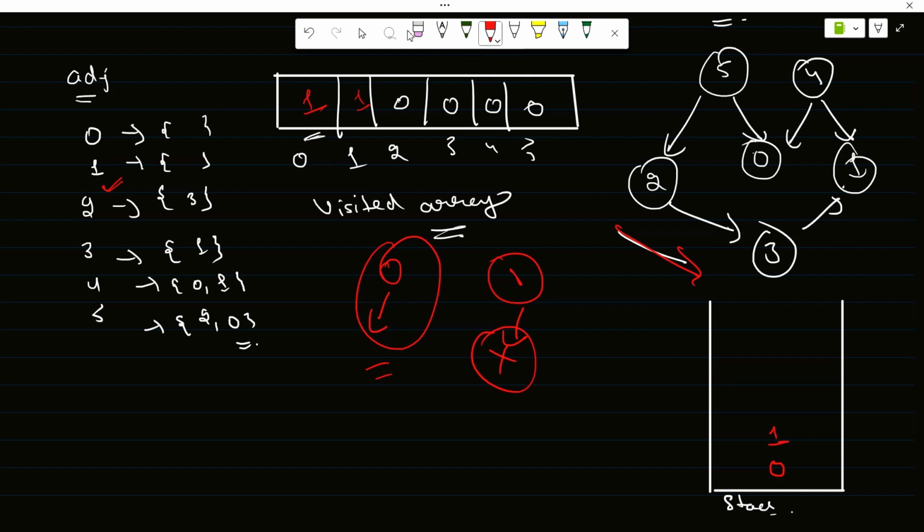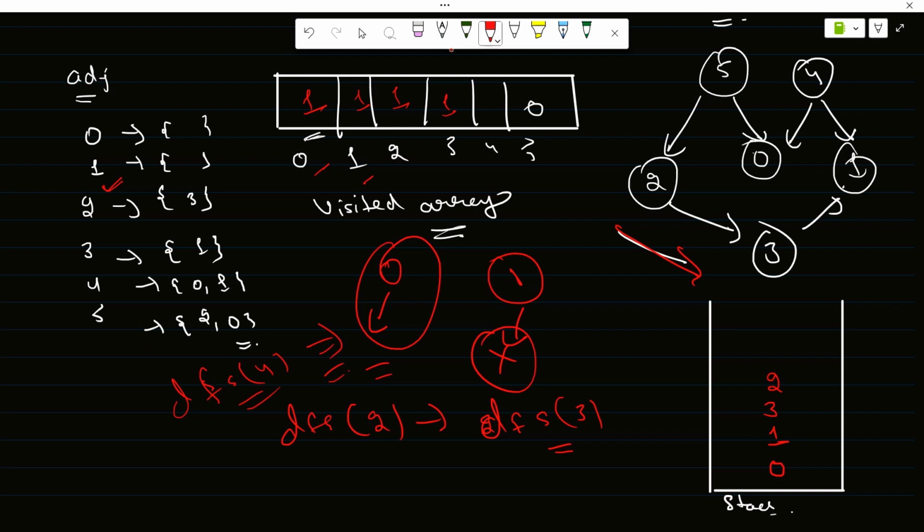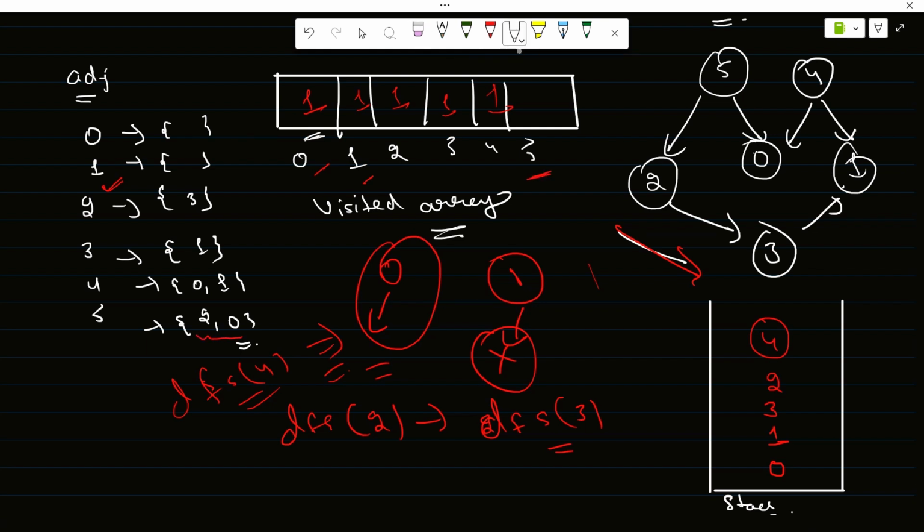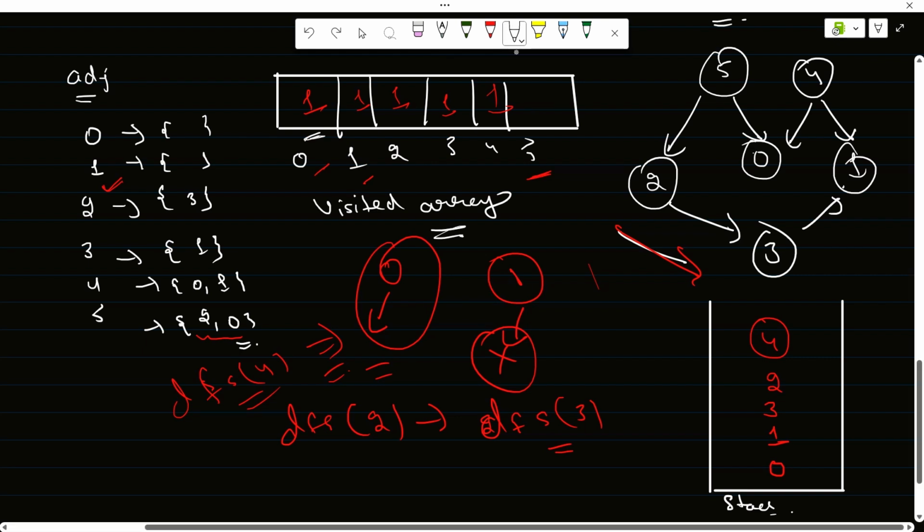Now 2, mark it visited. DFS of 2 calls DFS of 3 because 3 is not visited, so first we put 3 and then 2, and mark 3 also visited. Now 4 comes. 4's neighbors are 0 and 1, which are already visited, so there are no further calls. After calling DFS on 4 there are no further calls, so we mark 4 as visited and put 4 into the stack. Now similarly for 5, all the neighbors are already visited, so mark it visited and put it into the stack, right?